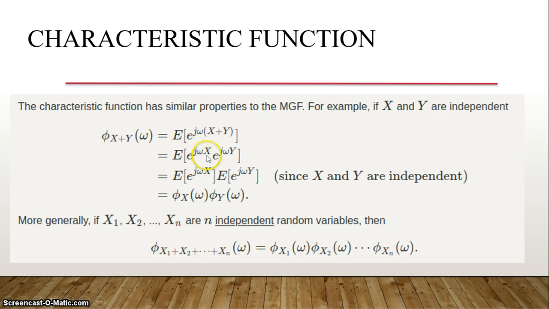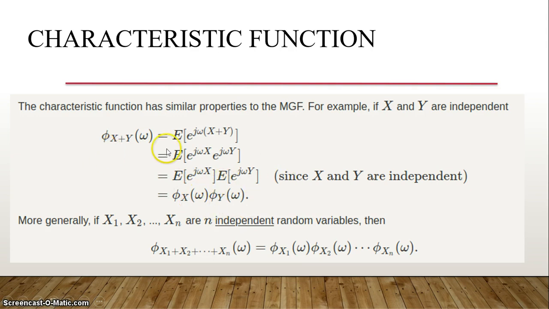We get e power j omega x plus j omega y, which you can split into e power j omega x times e power j omega y. Because they are independent, I can split the expectation into a product, which gives phi_X of omega times phi_Y of omega.